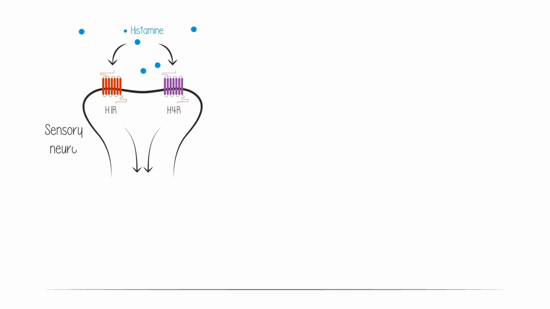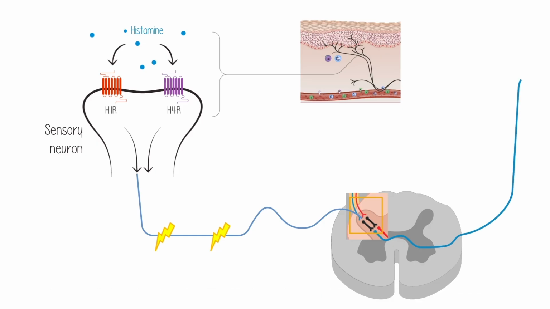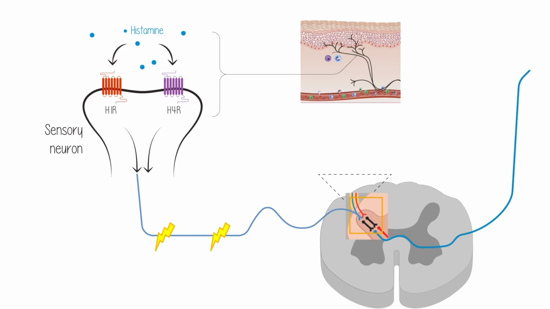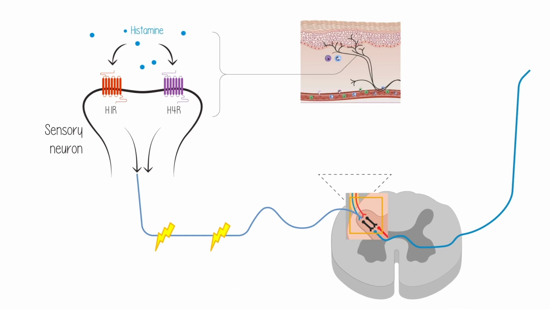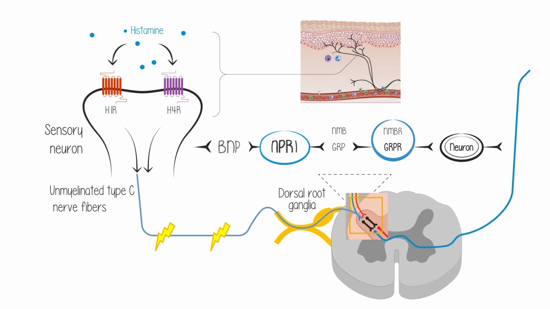Once released, histamine binds to H1 and/or H4 receptors on histaminergic nerves to trigger an electrical impulse within itch neurons or pruriceptors towards the spinal cord. Itch is primarily mediated by unmyelinated C-type nerve fibers in the dorsal root ganglia, which transmit signals to the spinal cord via neuropeptides such as brain natriuretic peptide, or BNP.